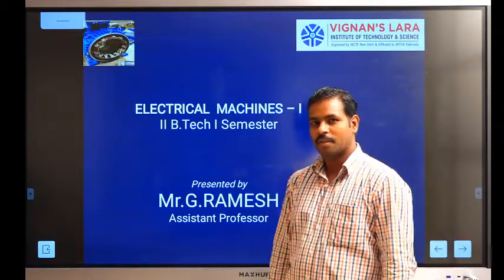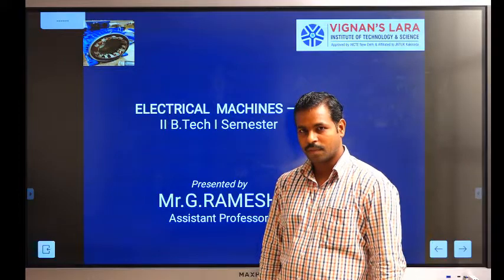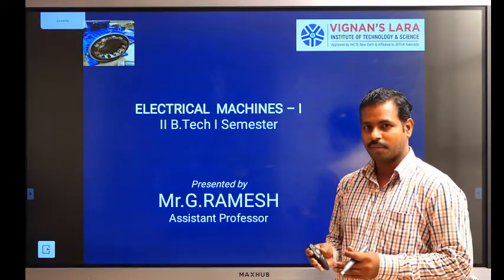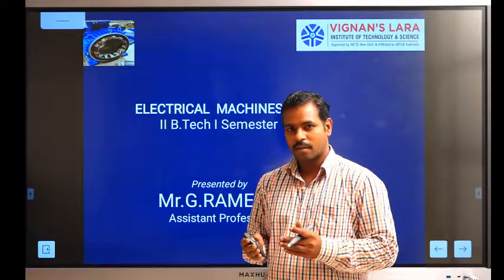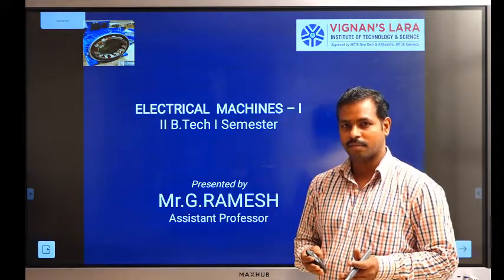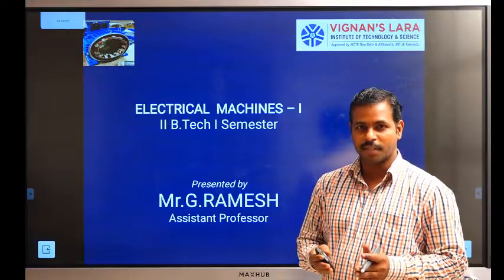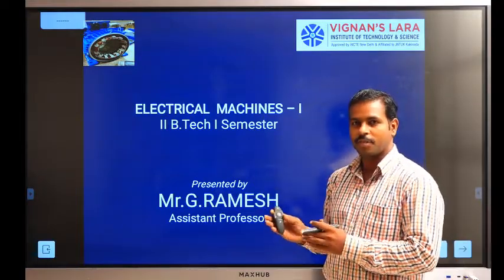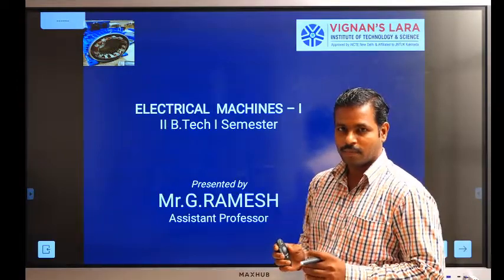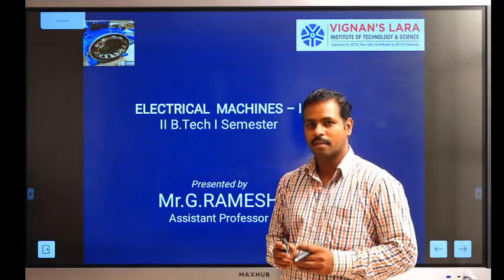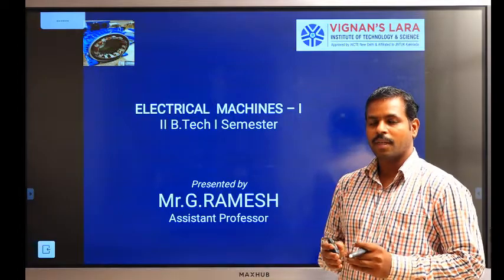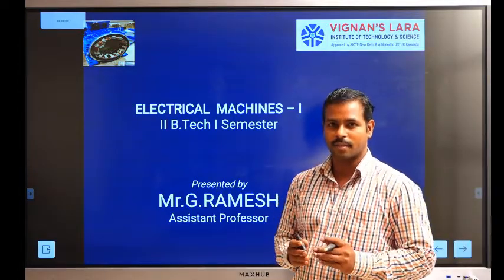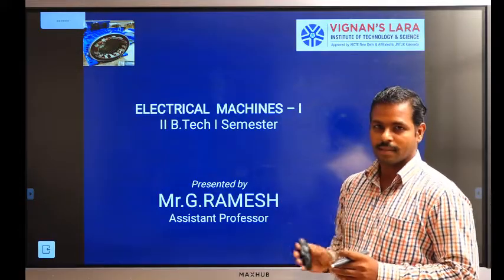It consists of 6 units. The first unit is DC machines. It has construction of DC machines and electromechanical energy conversions. These two topics are to be discussed in the first unit. In the second unit, DC motors as well as starting and control of DC motors are to be discussed.